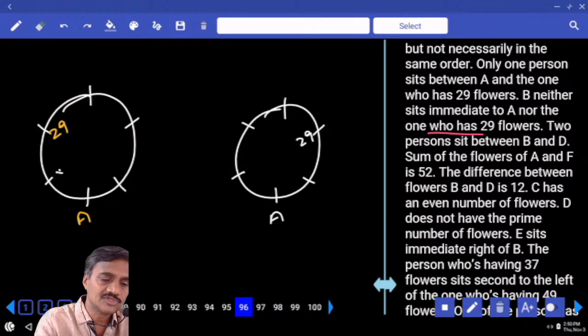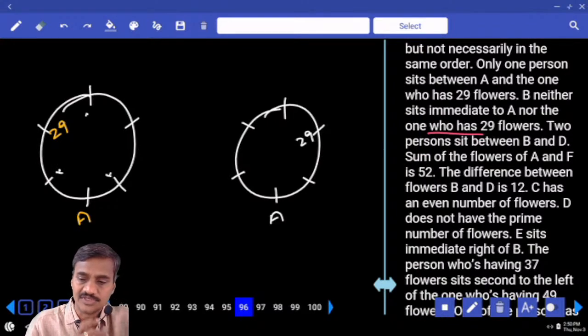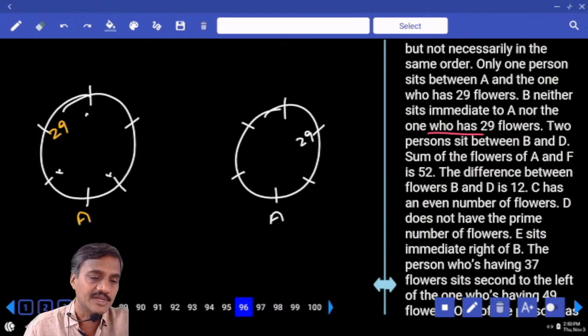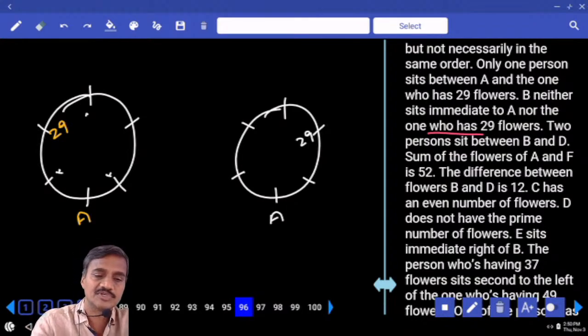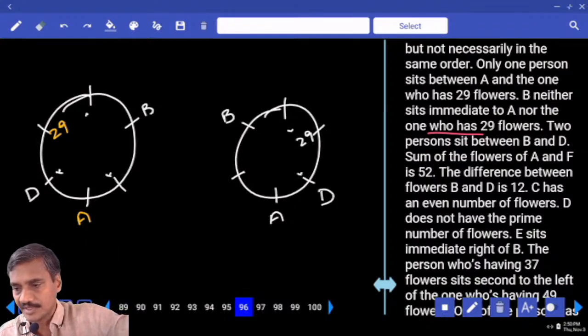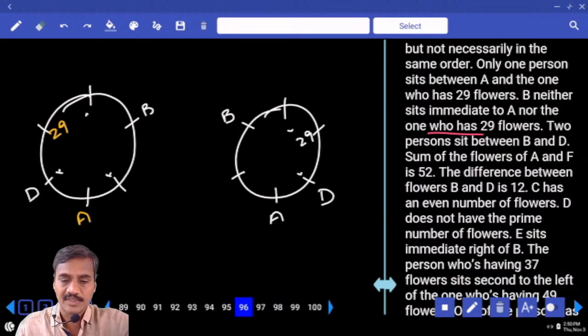Now B cannot be adjacent to this one, cannot be here, isn't it? And there are 2 persons between B and D. Hence between B and D there must be exactly 2 persons. B is here, and between B and D there must be exactly 2, then D must be at this one. Again, here B is not adjacent to 29 and A. If B is here, D will be at this place. Two persons in between B and D means they are opposite to each other.